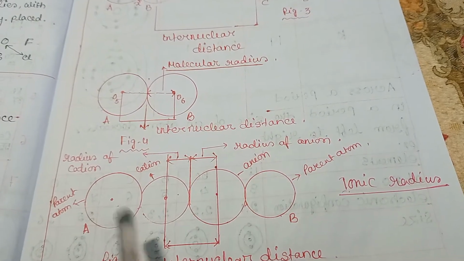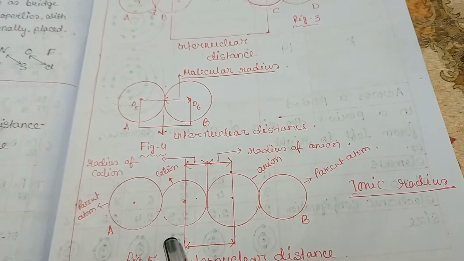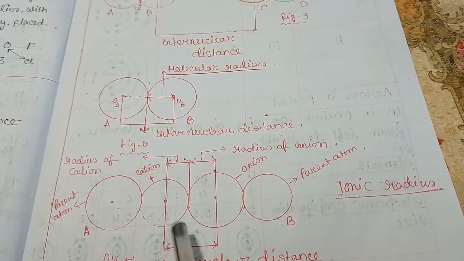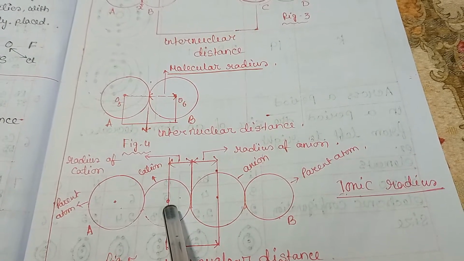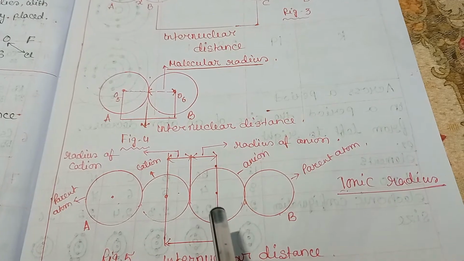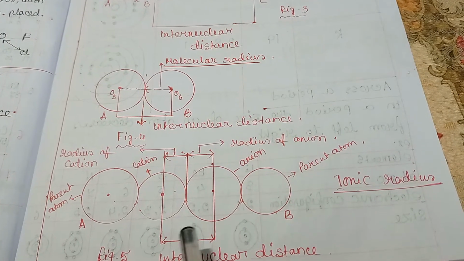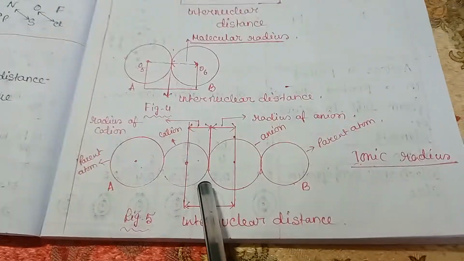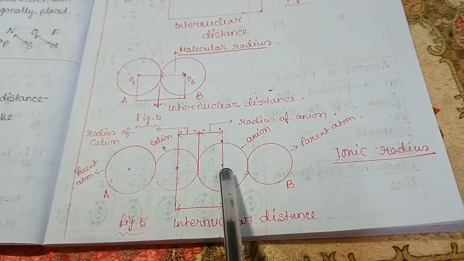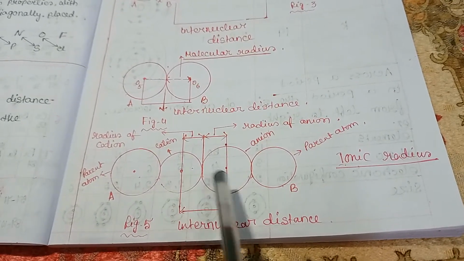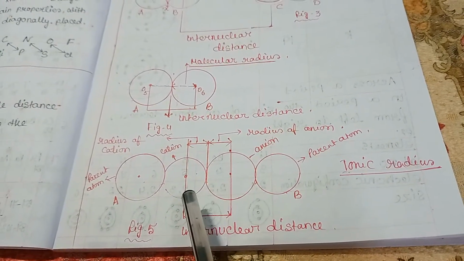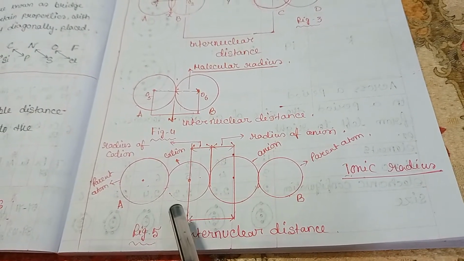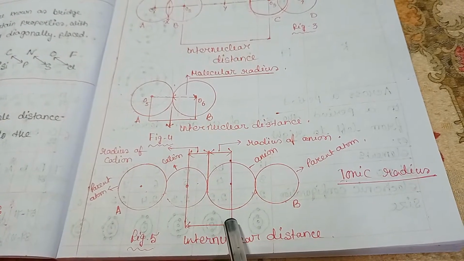Now, ionic radius. Ionic radius may be defined as the effective distance from the nucleus of an ion up to which it has influence in the ionic bond. The intermolecular distance of this ionic compound is equal to the sum of the ionic radii of cation and anion. So, if we know the radius of one ion, then the other ion can be calculated.